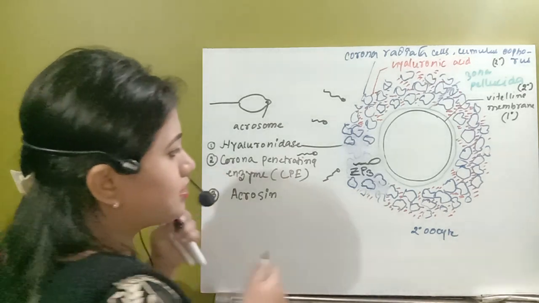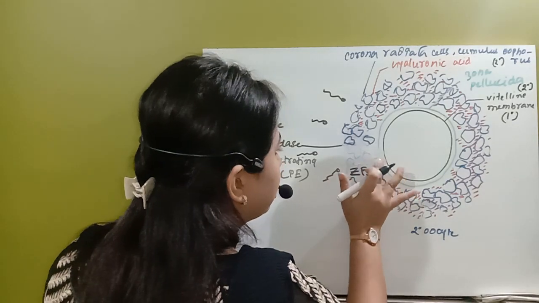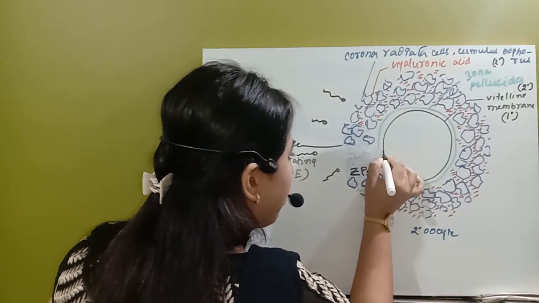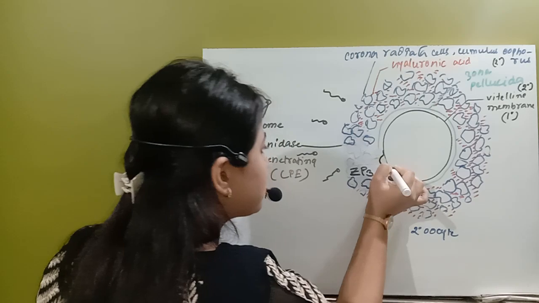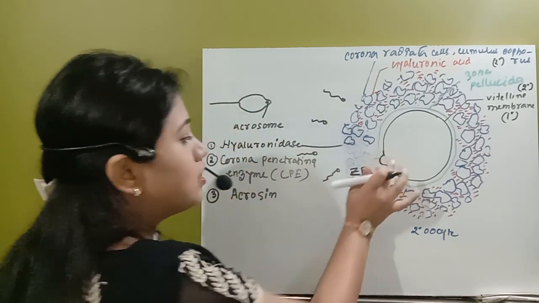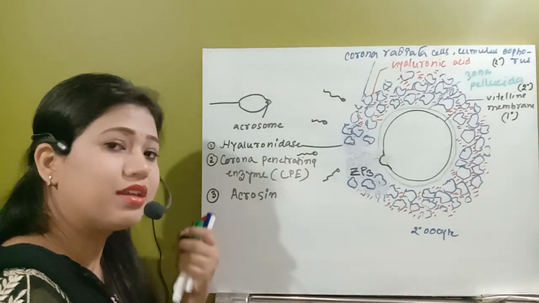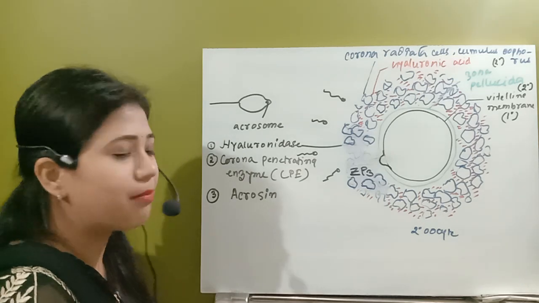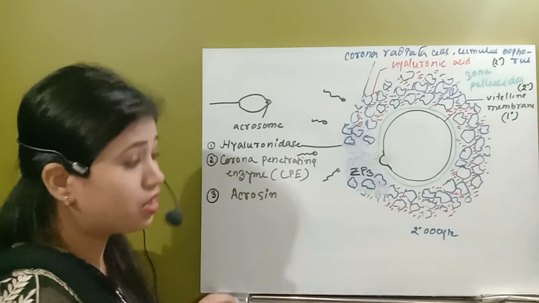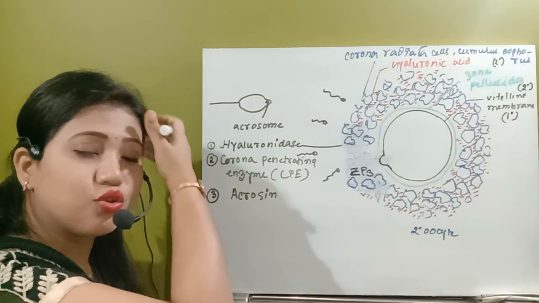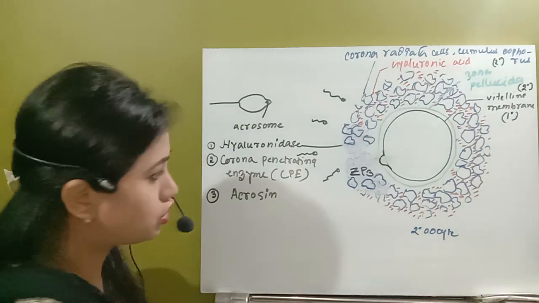So the spermatozoa is just about to attach. Whenever it is just about to attach to the vitelline membrane, the vitelline membrane will develop a cone-like structure, and that cone is known as the fertilization cone.